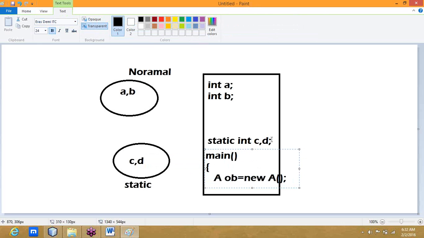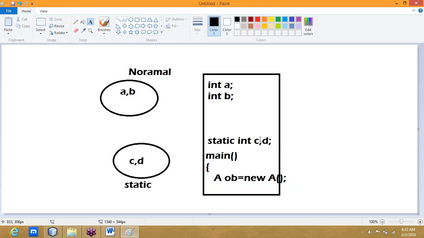Here I didn't declare values, so static content takes the default value 0, C as 0 and D as 0. Suppose I give C as 10, D as 20, A as 30, B as 40. Based on the values, C and D will be loaded.